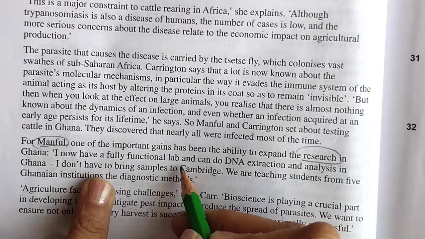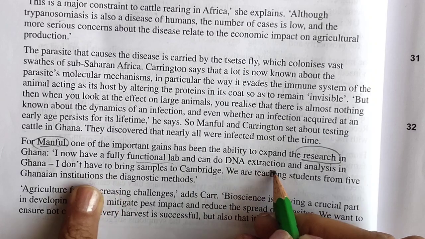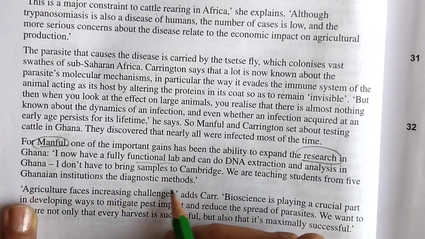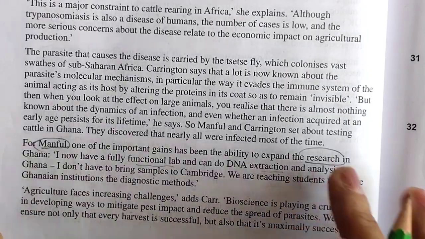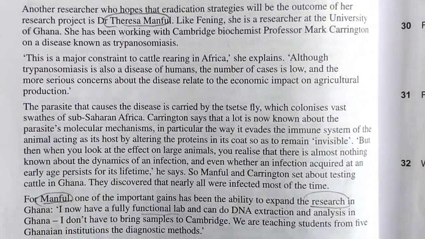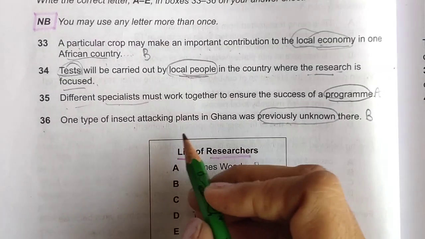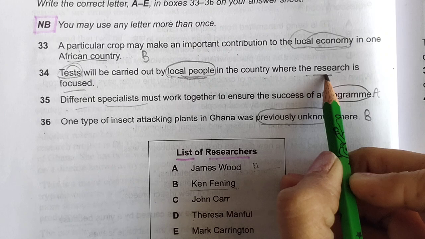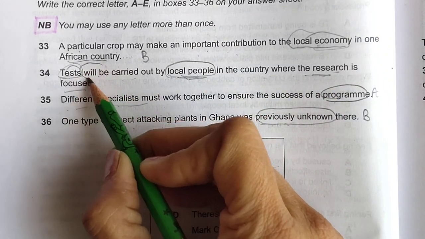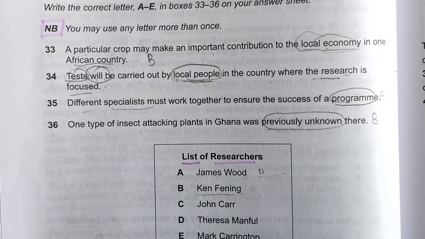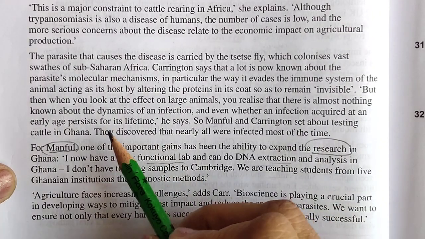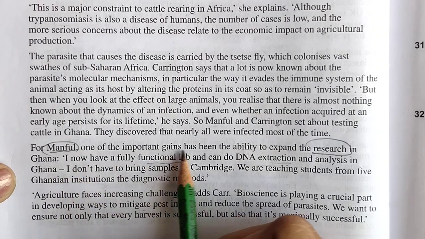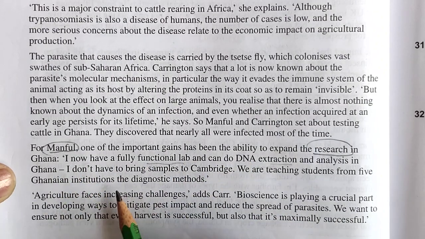I have been fully functional lab and DNA extraction analysis, and we are teaching students diagnostic methods. So no, I will leave this question actually. For this question, I haven't found local people and test, and where research is focused will be carried out. So they are talking about something in the future. Let's find it. Future kind of thing. So discovered and, okay, I am leaving it.